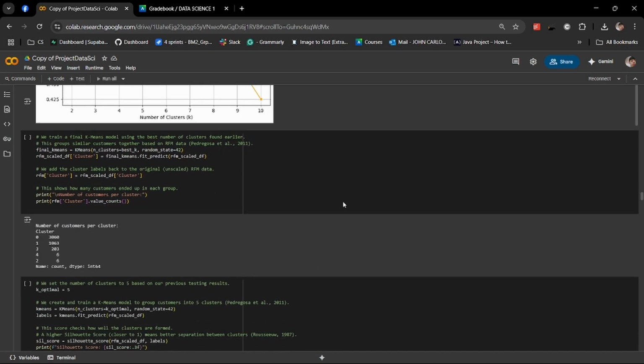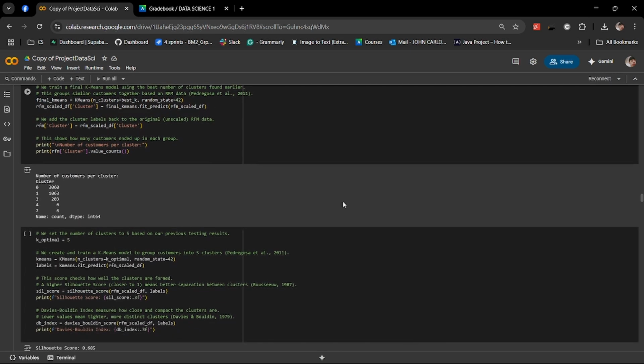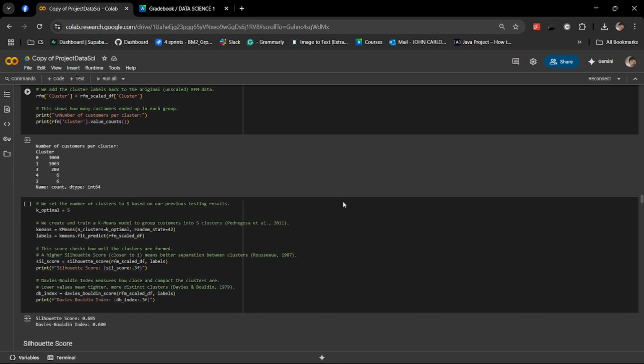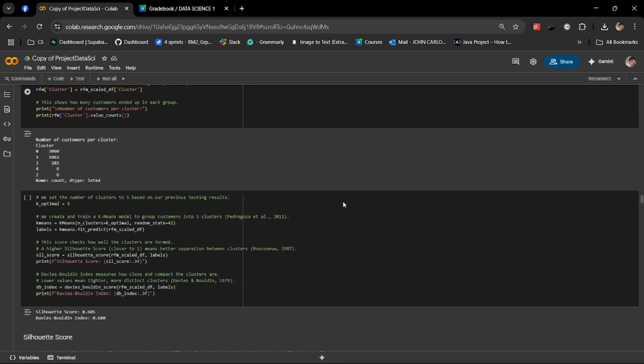For our next cells, here we train our final k-means model using k equals 5 and assign customers into 5 clusters based on their RFM values. To evaluate the clustering quality, we use internal metrics. As we can see in the output, silhouette score is 0.685, showing strong cohesion within clusters. Also, Davies-Bouldin index is 0.680, a low score indicating distinct and compact clusters. Since clustering is unsupervised and lacks ground truth labels, we rely on these metrics instead of accuracy.